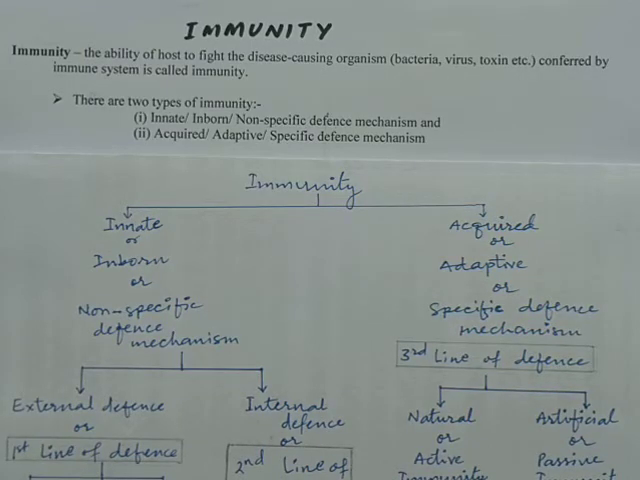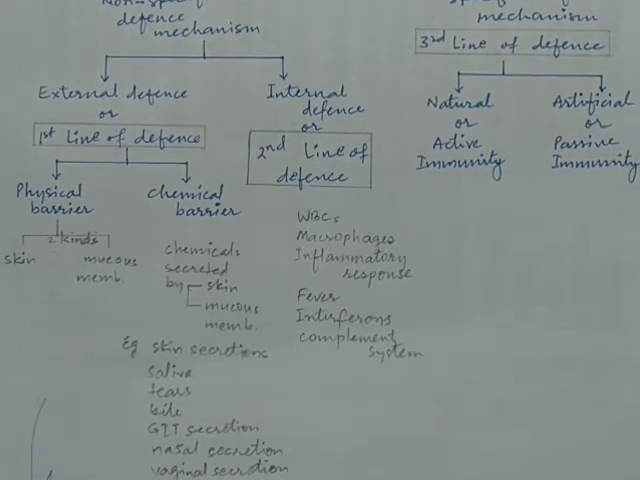Now further, let us elaborate about innate immunity. When we go further to classify or elaborate the innate immunity, this can be further classified into external defense and internal defense. Now external defense can also be called as what? First line of defense. And likewise internal defense can also be called as second line of defense. Now first line of defense is further classified into physical and chemical barrier.